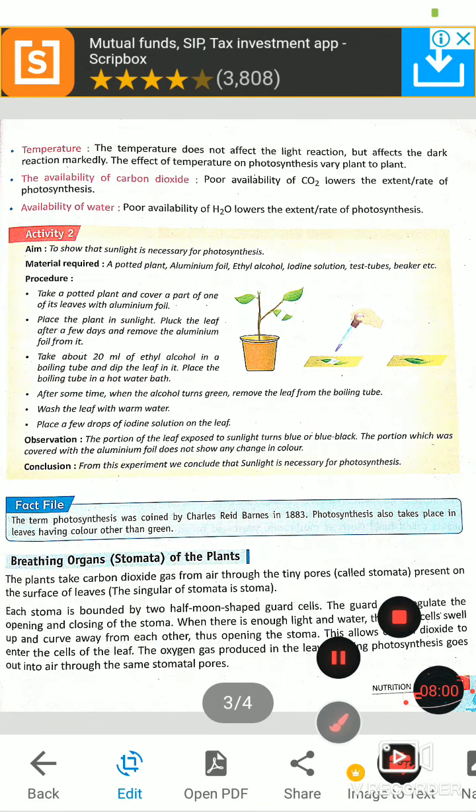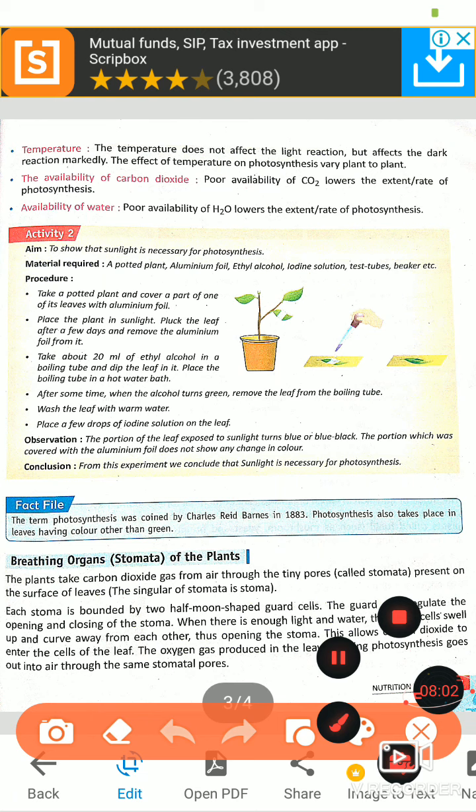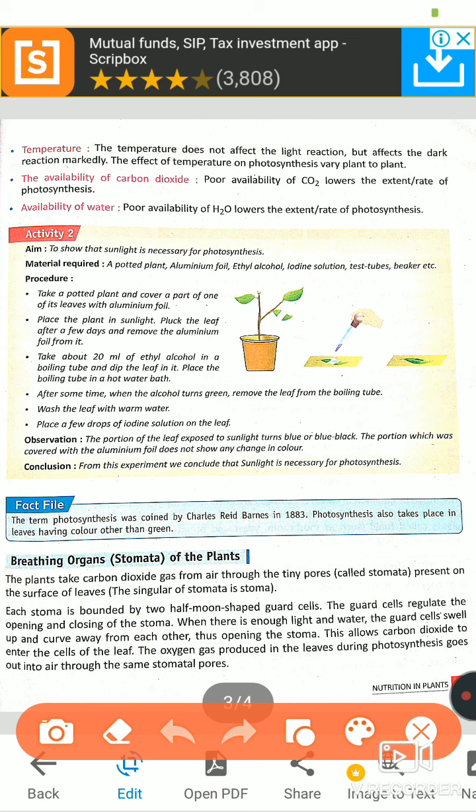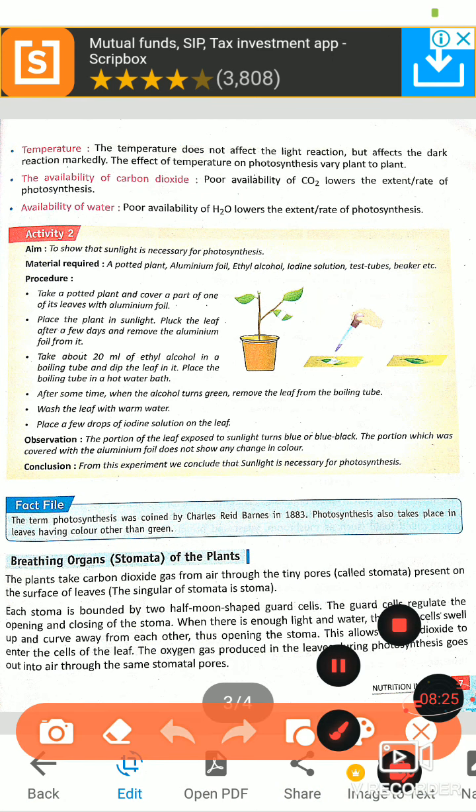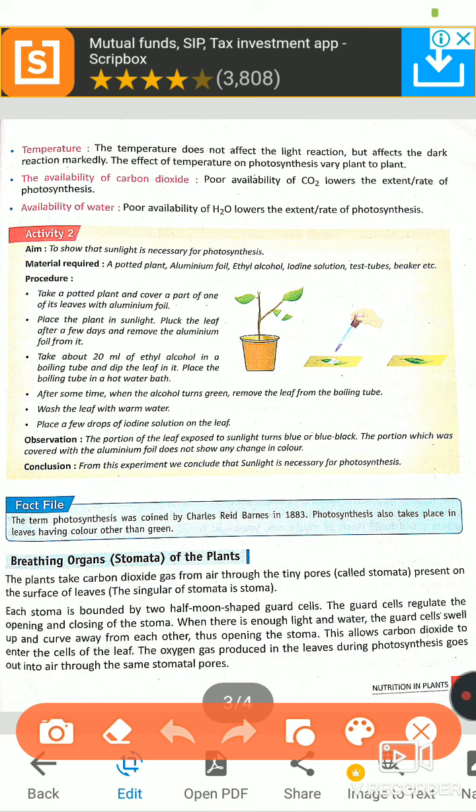Temperature. If the temperature is higher, then photosynthesis will be faster. If the temperature is lower, suppose the cloudy weather or the cold weather, then photosynthesis will be very slow. So the effect of temperature on photosynthesis varies from plant to plant. Understand? Means not all plants make food by the same process in the same amount.